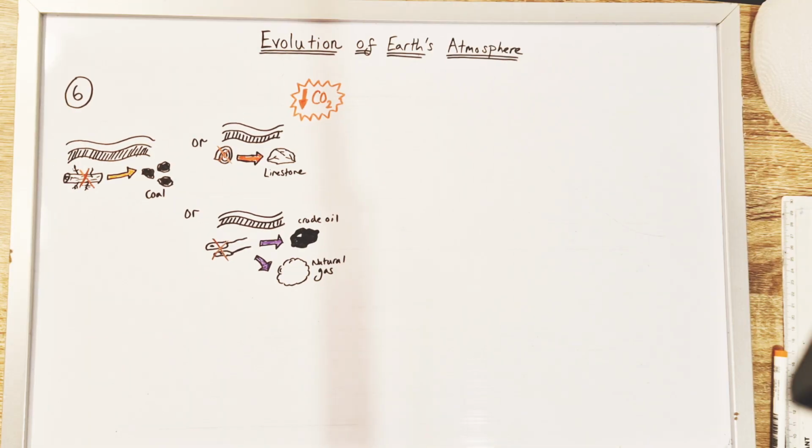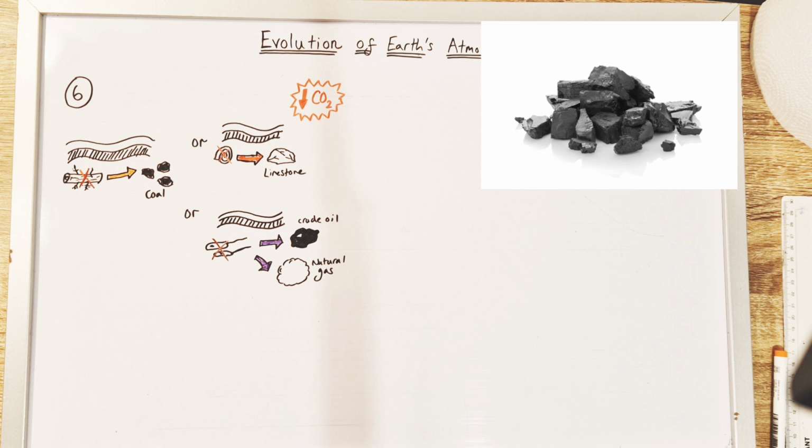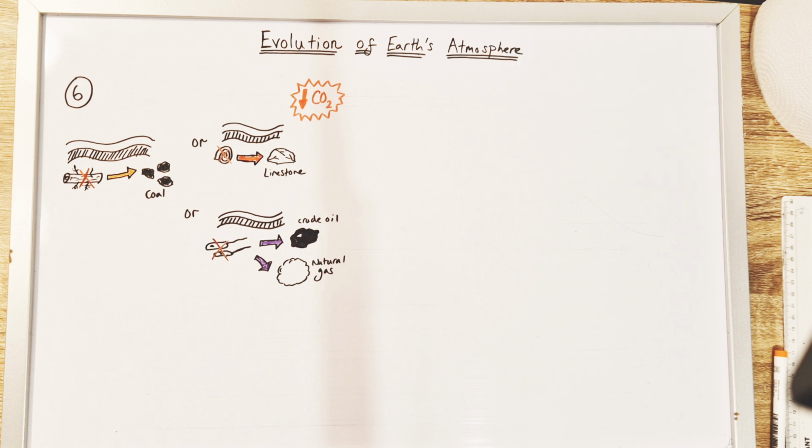Moving forward in geological time, we come to the idea that these plants and these organisms that are living around start to die out, get covered in sediment. Over millions of years, under extreme pressure and heat, as layers of sediment build up in anaerobic conditions, these dead organisms will convert into new materials. For example, dead compacted plant matter will, under extreme heat, extreme pressure, and in anaerobic conditions, convert into the fossil fuel known as coal. Or aquatic life forms will die and their calcium carbonate shells will be compressed under layers of sediment and will be converted into limestone.